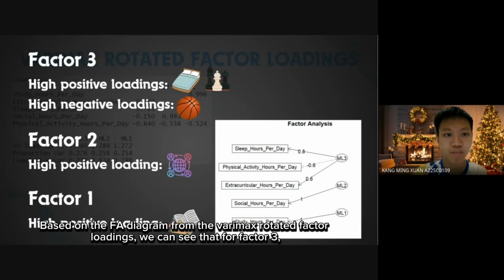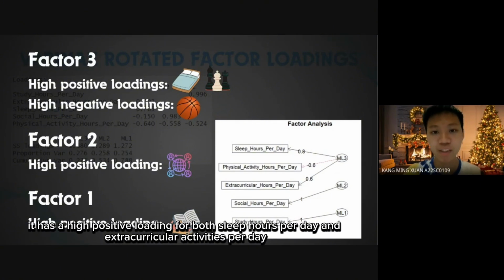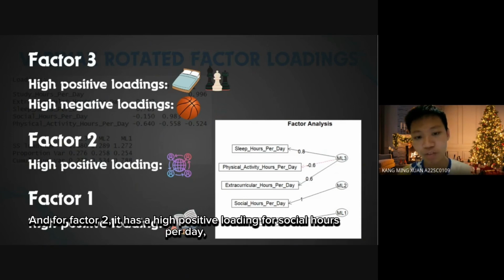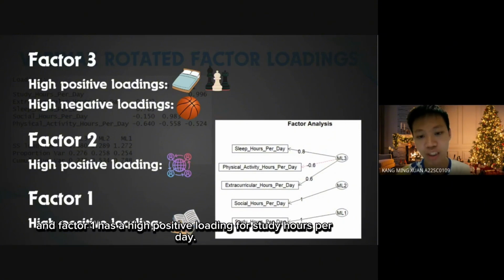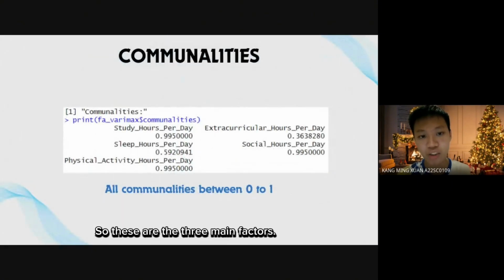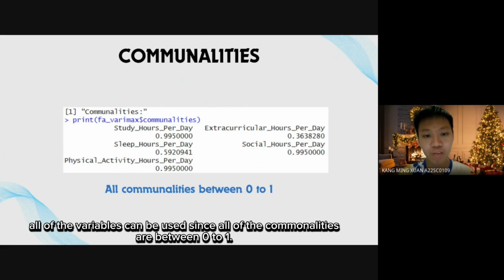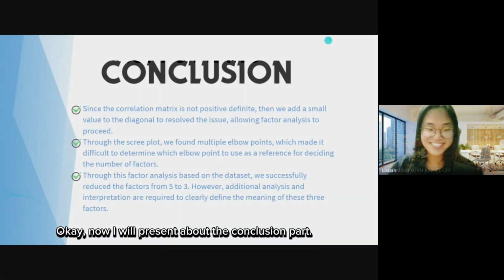Based on the FA diagram from the varimax rotated factor loadings, we can say that factor 3 has a high positive loading for both sleep hours per day and extracurricular activities per day, and also a high negative loading for physical activity hours per day. For factor 2, it has a high positive loading for social hours per day, and factor 1 has a high positive loading for study hours per day. So these are the three main factors. And based on the communalities, we can say that all of the variables can be used since all communalities are between 0 and 1.